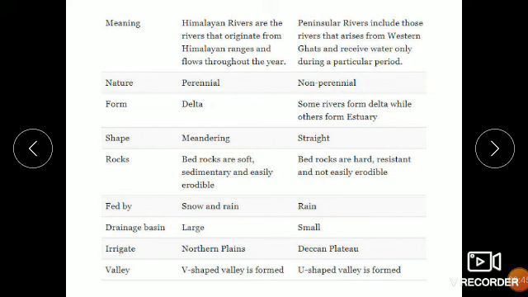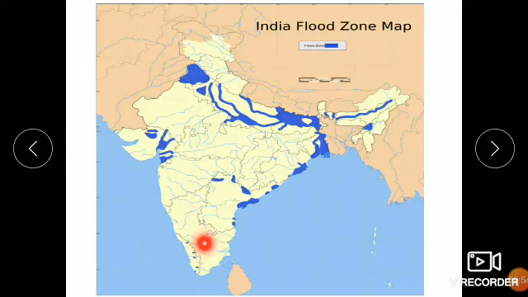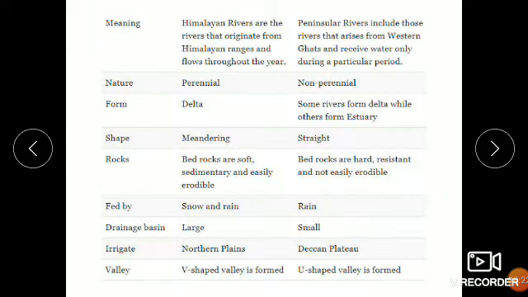Due to physiography and the slope of the mountain, most of the peninsular rivers originate in the Western Ghats. They also flow towards the east direction, and they also meet the Bay of Bengal, except Narmada and Tapi, which flow directly towards the Arabian Sea. Western Ghat acts as the main water divide for the peninsular rivers.